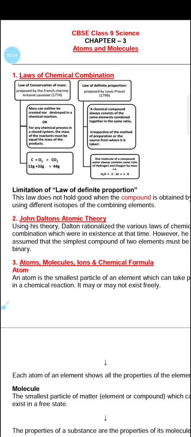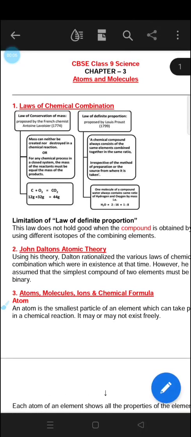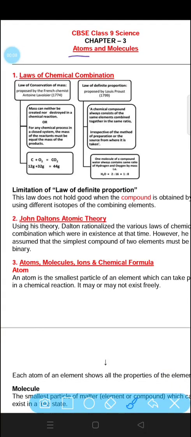Today we are going to study the third chapter of ninth standard, that is atoms and molecules. First of all, we will talk about the two laws that are given, called the laws of chemical combination. The two laws are, first, the law of conservation of mass, and another one is the law of definite proportion. What does the law of conservation of mass state?